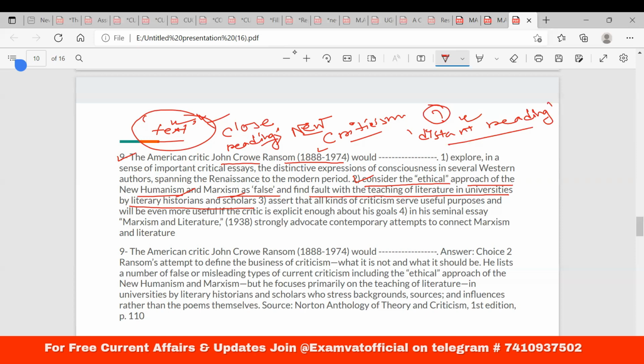So you need to understand the cultural approach, the cultural ethics, or maybe the societal ethics that way. That would not be part of New Humanism or Marxism. Not the class structure; rather, the text would contextualize the text. The text should be the only key thing you need to look at. Different sort of elements.